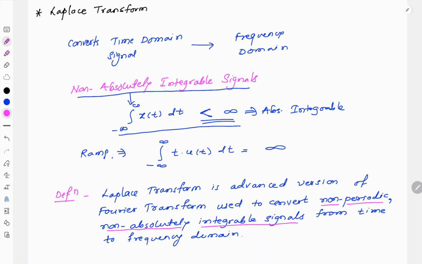It is simply a mathematical tool which converts a time domain signal into a frequency domain signal. We know why we need to convert time domain into frequency domain: certain parameters of signals which are not visible in time domain can be made visible in frequency domain. So we use the Laplace transform to convert time domain signals into frequency domain signals, but those signals are non-periodic and non-absolutely integrable signals.